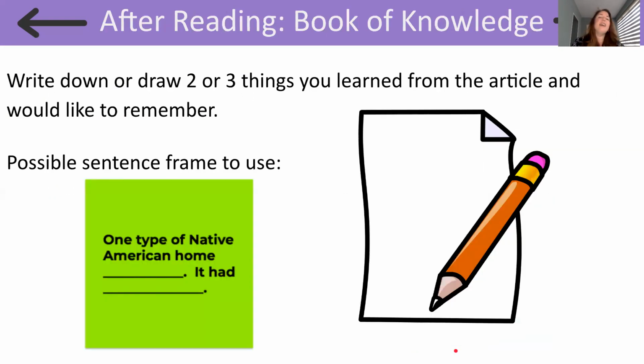So readers, let's take out our book of knowledge now. And let's think about what we learned from our article, Native American Homes. Take a minute to write or draw down 2 or 3 things that you learned from this article. You may even want to use this sentence frame. One type of Native American home, it had,